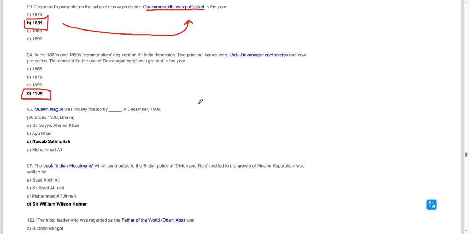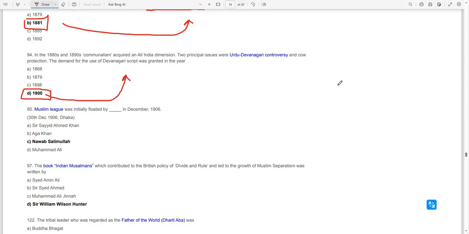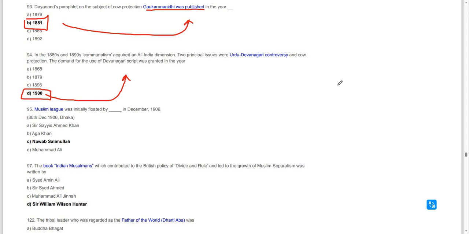In the 1880s to 1890s, communalism acquired a pan-Indian dimension. The two principal issues were the Urdu and Devanagari controversy and cow protection. The demand for the use of Devanagari script was granted in the year 1900. So Devanagari script would be used, and this status was given in 1900.